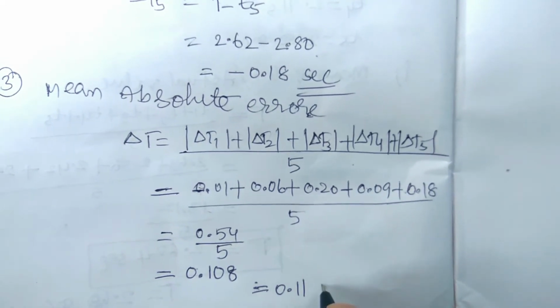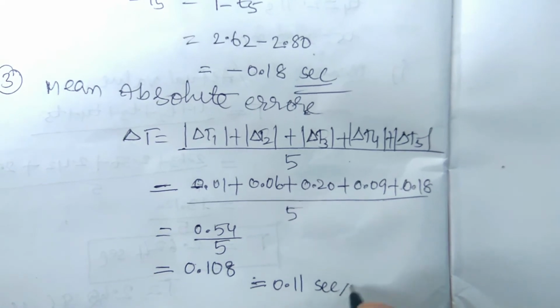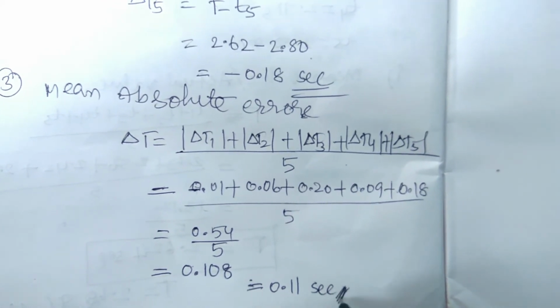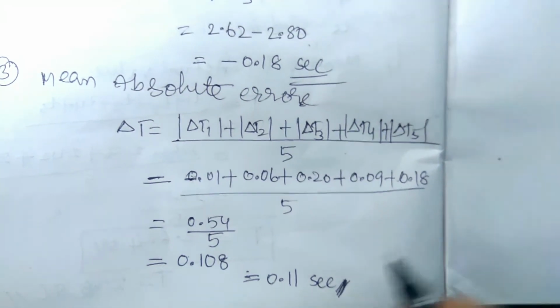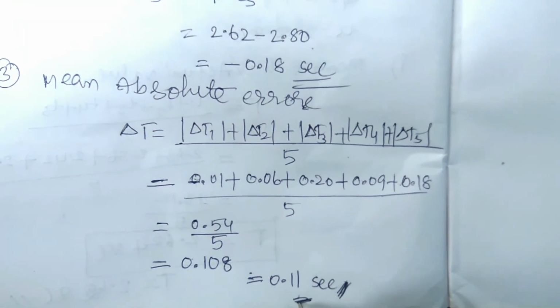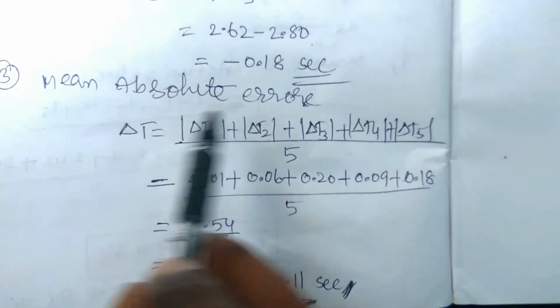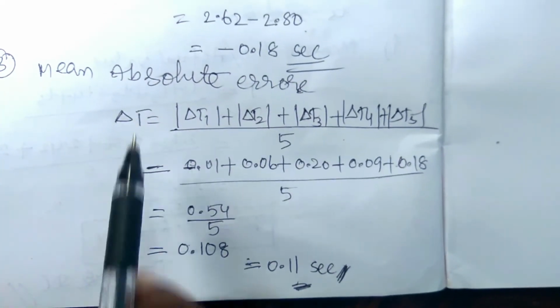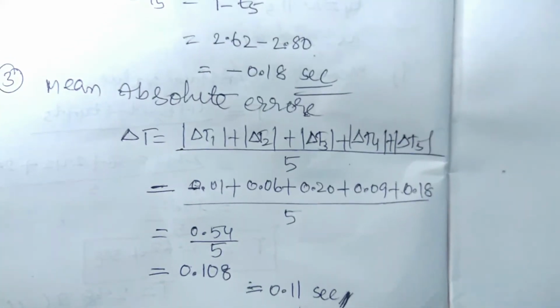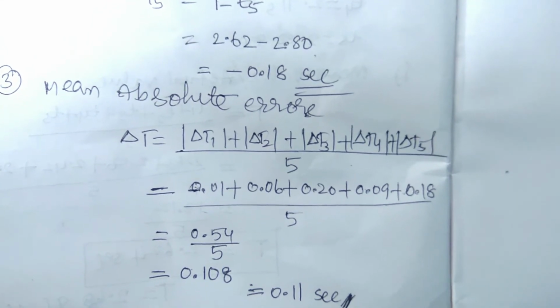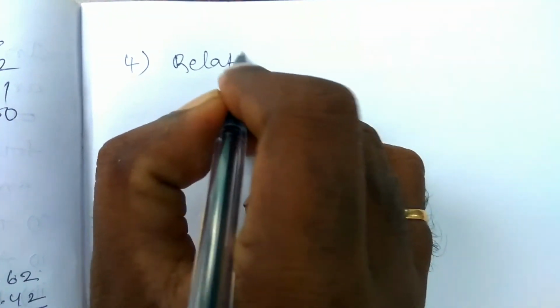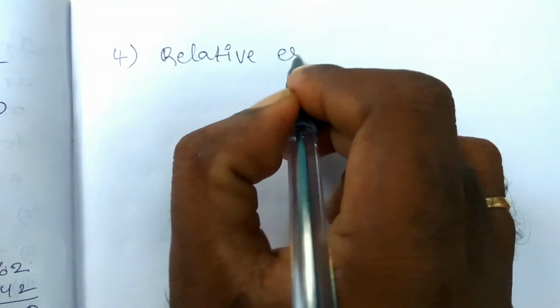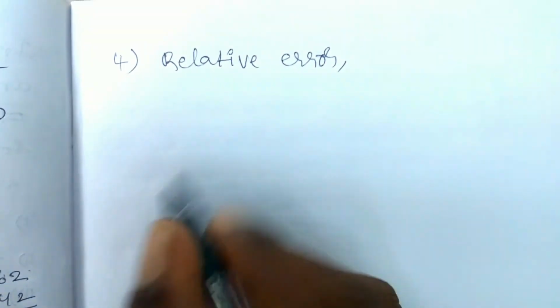How we can round it here, we will learn in significant figures in our next session. Okay, so this can be 0.11 second. So this is the mean absolute error, delta t. And next we have to find the relative error, or the fractional error. Now the fourth one is the relative error, or it is called the fractional error.